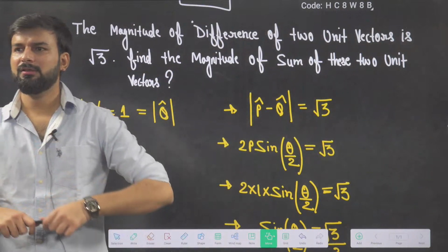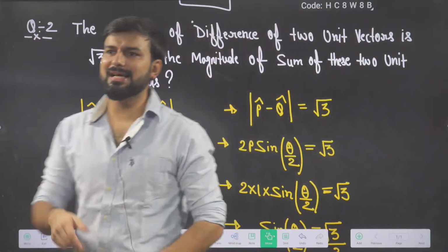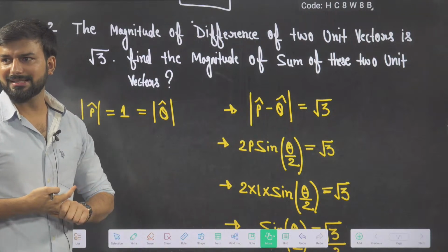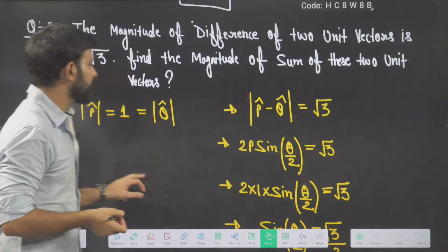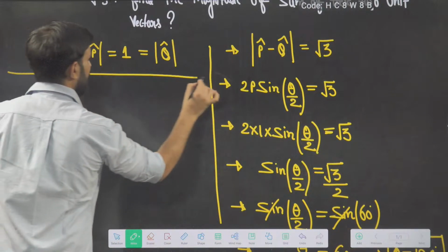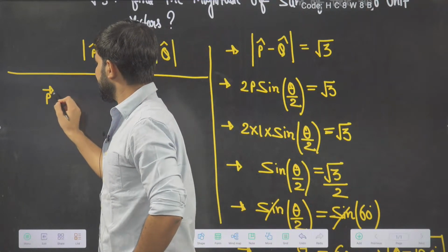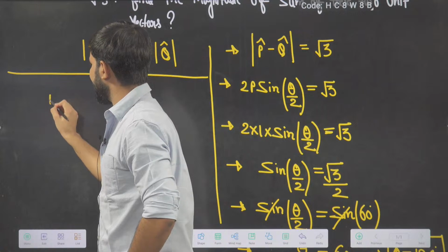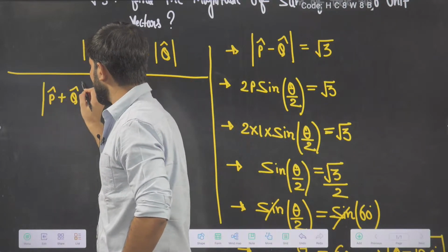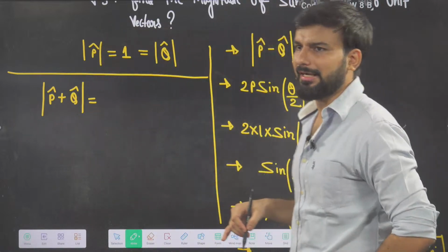Tell me the answer. What will be the answer now? Again, two vectors of the same magnitude, but this time he is asking for the difference or the sum? He is asking for the sum. So what is the formula for the sum of two vectors? These two vectors are equal vectors. Sorry, this is not a vector, this is a unit vector. This symbol I use for unit vectors, two unit vectors whose magnitudes are equal. What will be the formula for that?